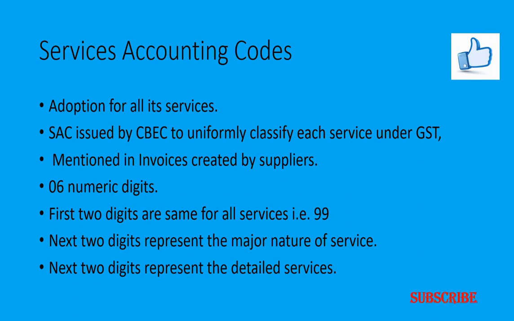Service accounting codes are the codes issued by the Central Board of Excise and Customs to uniformly classify each service under GST. Each service has a unique SAC, and these codes can be used in invoices by the supplier for the services he has delivered.